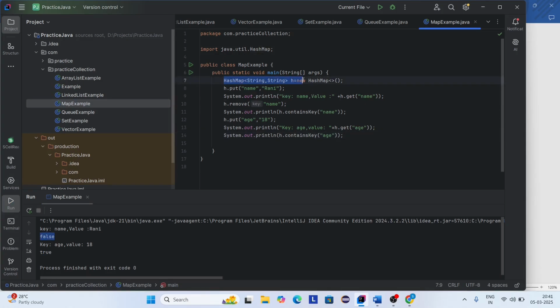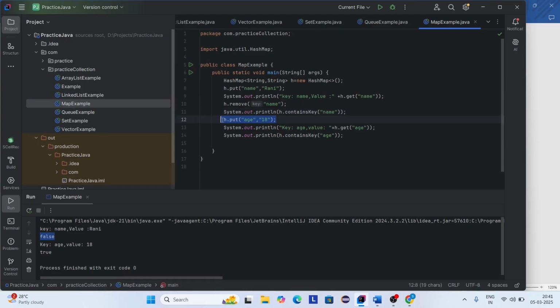Here I'm creating an object for HashMap and adding key value pairs by using the put method, and I'm printing them. I'm also printing this pair using the get method, and I want to remove the key, so I'm using the remove method. And I want to check if the key is present or not, so I'm using the containsKey method. If the key is present, it returns true. If the key is not present, it returns false.